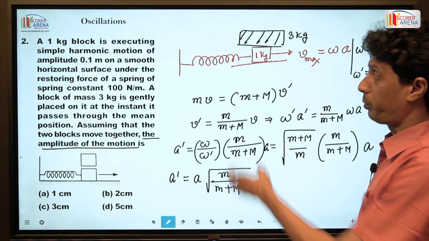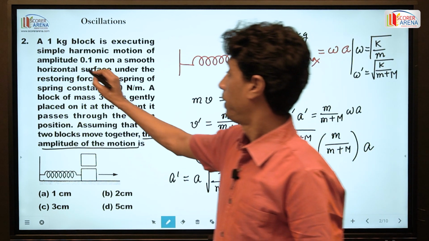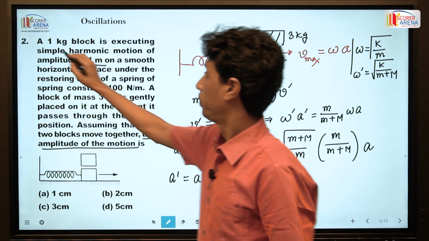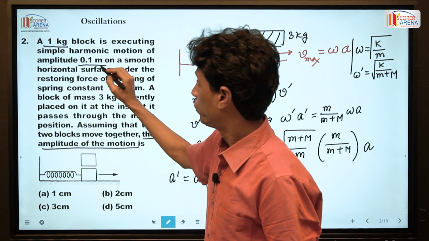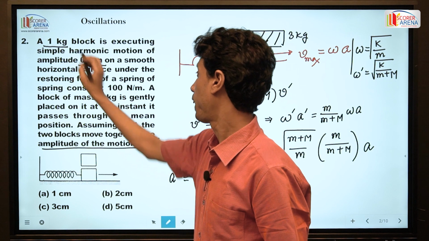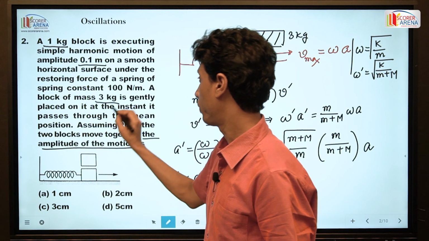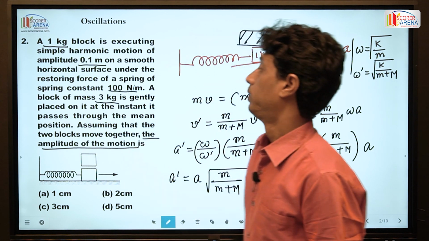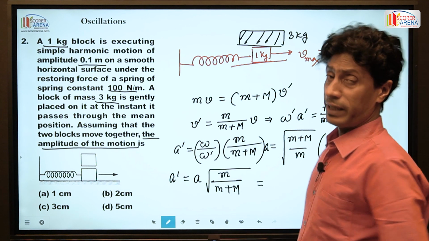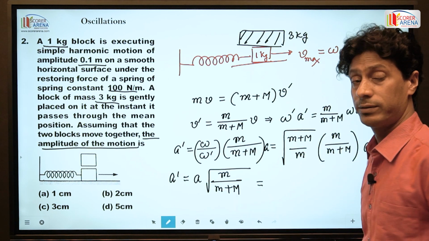And a in the problem, better to underline the data given in the problem. 100 Newton per meter, K is not required here.